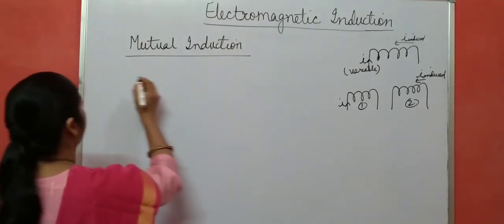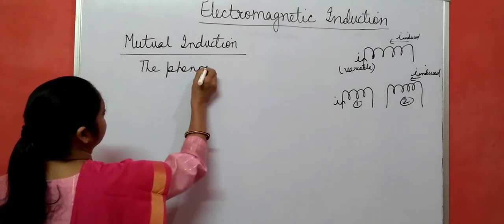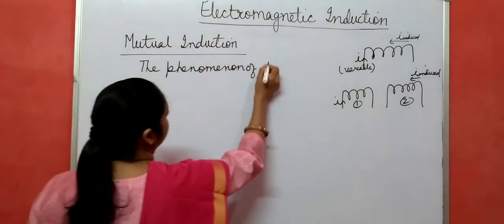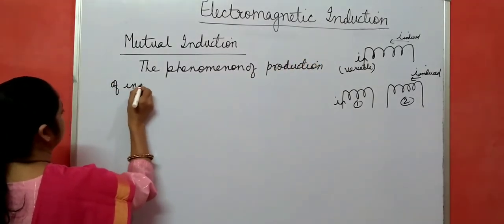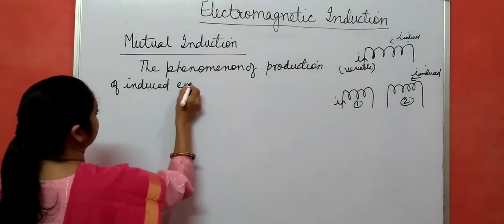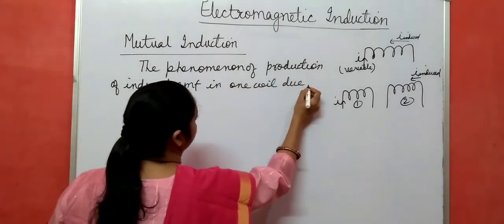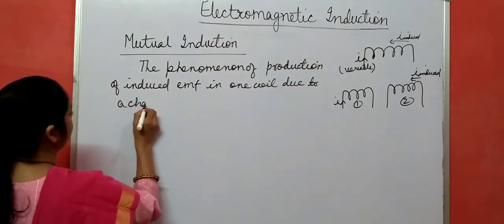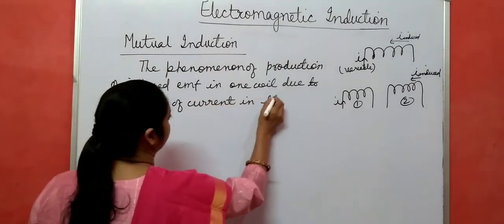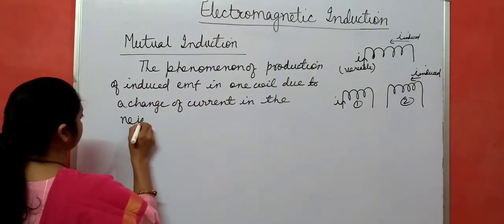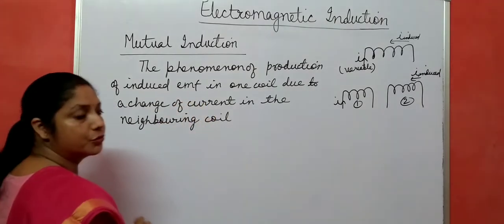And this phenomenon is called mutual induction. You can write it as: the phenomenon of production of induced EMF in one coil due to a change of current in the neighboring coil is called mutual induction.